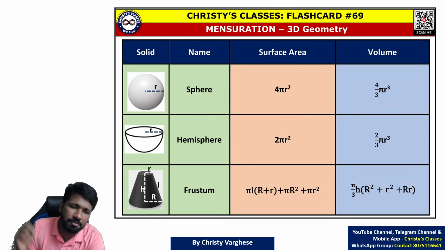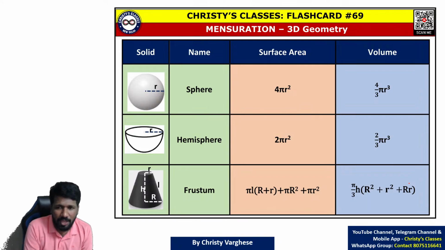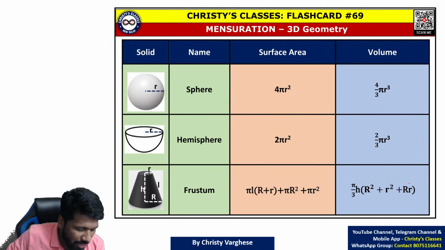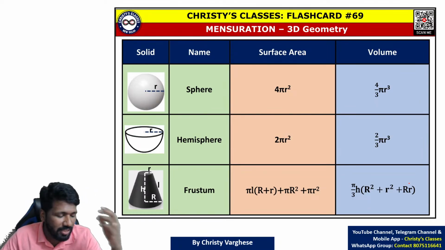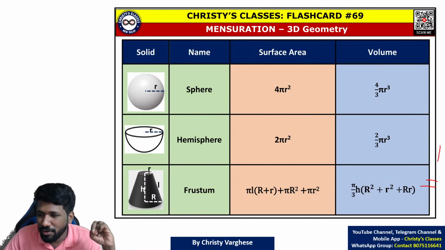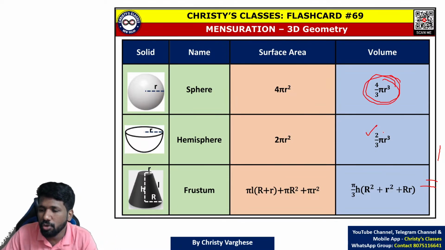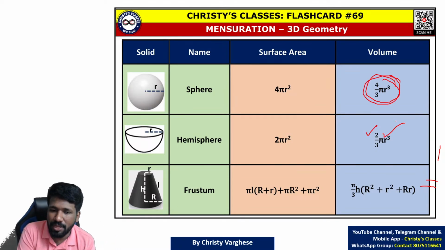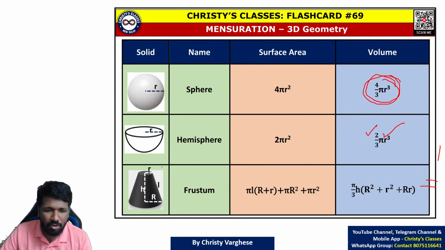Now 3 more shapes which are circular in nature. Sphere, how to form a sphere using shells. That is a very beautiful concept, but too much time it will take to explain. So for time's sake, 4 by 3 pi r cube is the volume of a sphere. Hemisphere is half of a sphere. So 4 by 3 pi r cube, half will be 2 by 3 pi r cube. And frustum is a complicated shape.